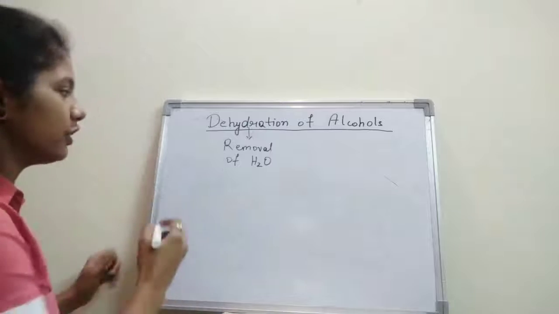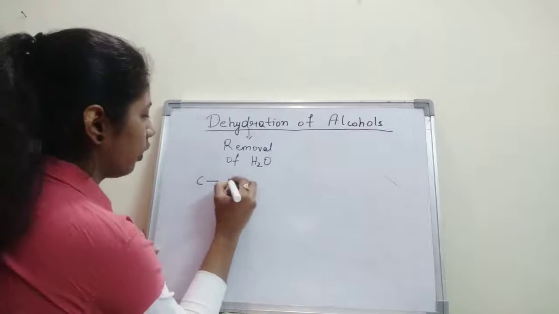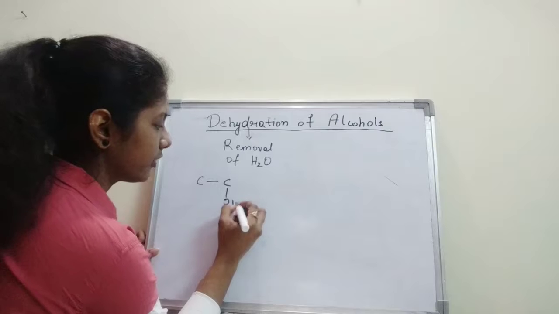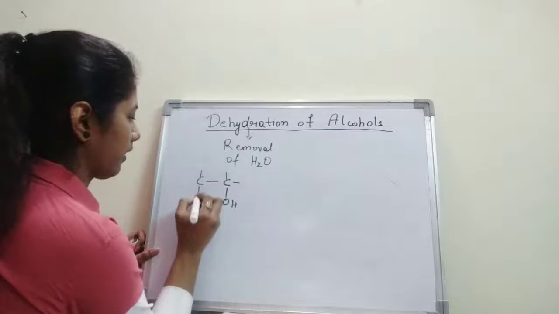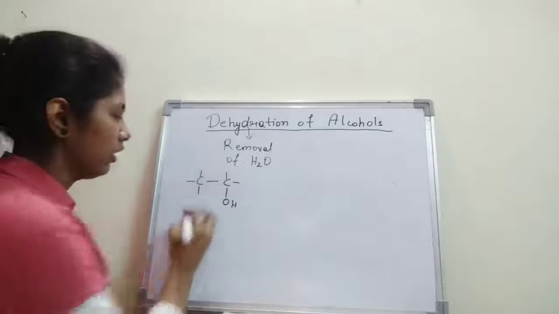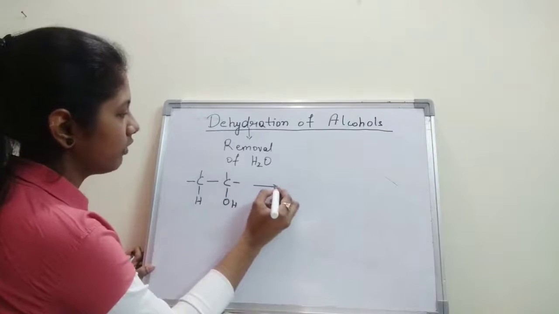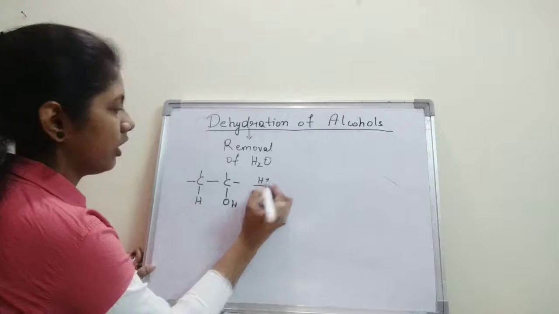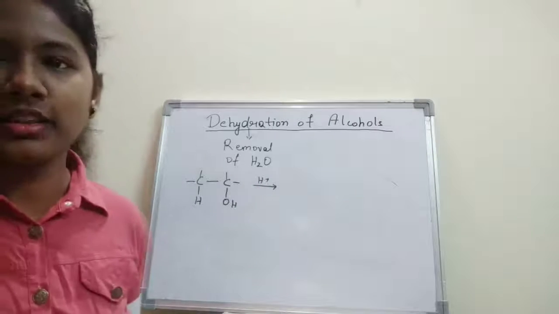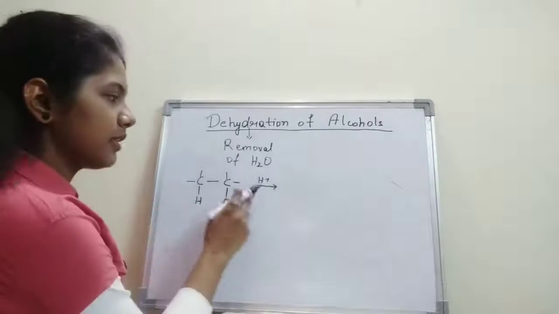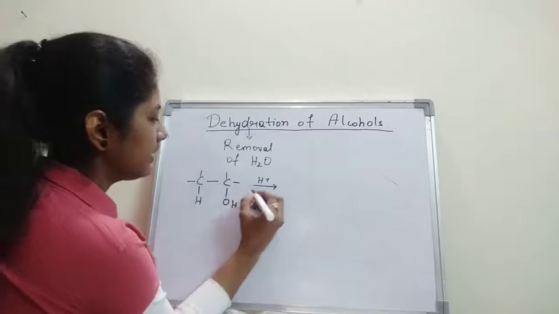So let's see the reaction. Let's say this is our alcohol. When we treat this alcohol with a protic acid. What is a protic acid? Any acid which can give a proton, that is H plus ion. And heat this.